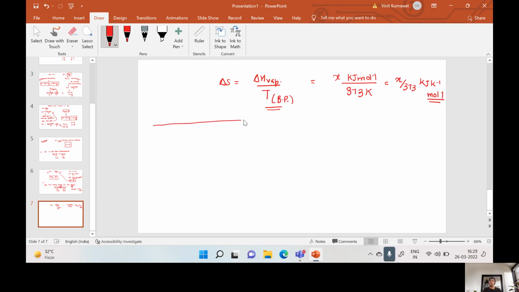Now I am moving towards another important topic, and usually most of the questions in entropy change are asked and will be asked in the future from this particular topic, and that is irreversible phase transformation. Why is this topic important?